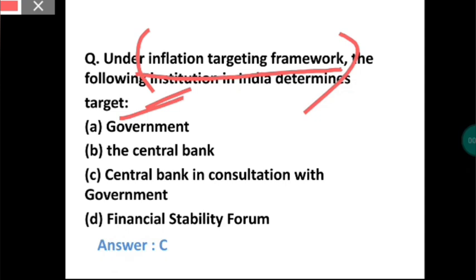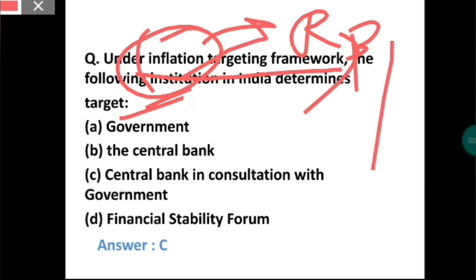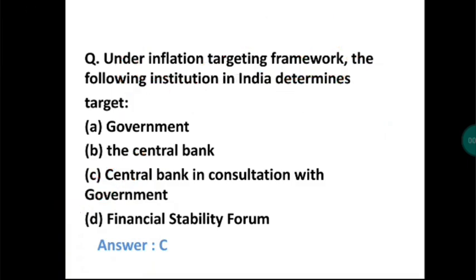Whatever occurs with inflation comes under RBI, the central bank, but the central bank cannot take such important decisions on its own. So the central bank, in consultation with the government, will decide the inflation targeting framework and also the target that is to be set.